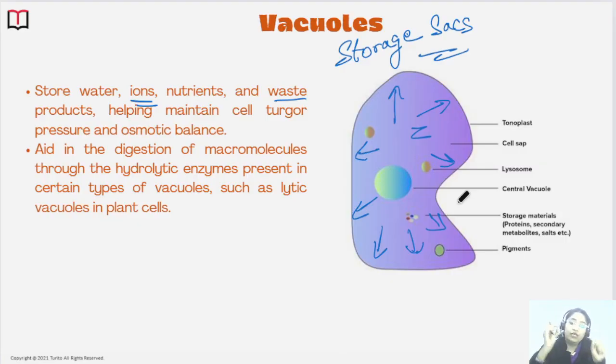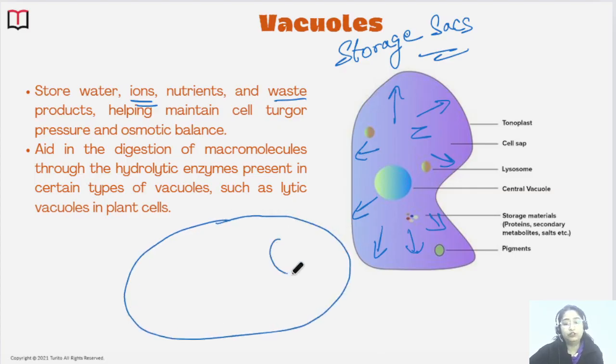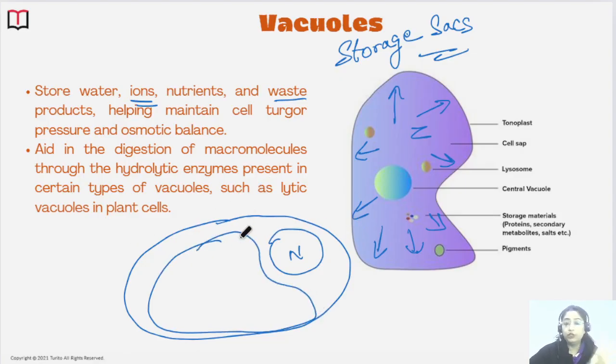So inside the vacuole, when the cell sap is present, it is taking a proper shape. It is becoming tight. Now, as I told you, in the plant cell there is one vacuole and that is also very large, so it will look like this. You can see that the maximum volume of the plant cell is covered by the vacuole, almost 80 to 90% of the cell volume.